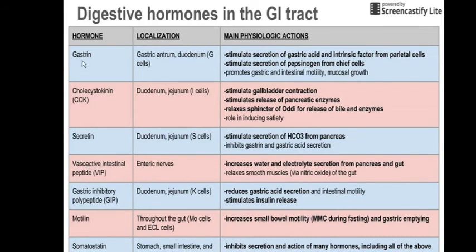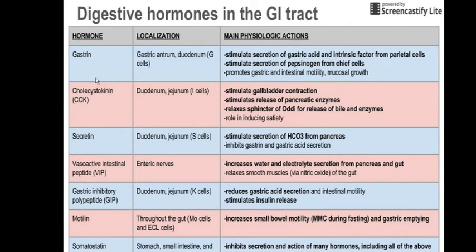Hormones. Gastrin localization, everyone knows: gastric antrum, duodenum. Stimulates gastric acid secretion and intrinsic factor, stimulates the secretion of pepsinogen from chief cells, promotes gastric and intestinal motility. Trophic action, that is called trophic action, mucosal growth.